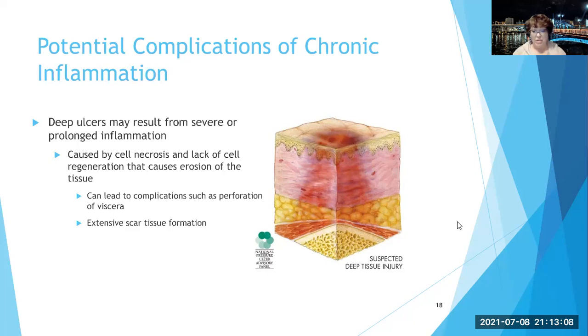Deep ulcers may result from severe or prolonged inflammation, because cell necrosis and lack of cell regeneration cause erosion of the tissue. So this in turn can lead to complications such as perforation, which is erosion through a wall of viscera, or the development of extensive scar tissue. So chronic inflammation can be a big problem, and it can cause other problems in its wake. So we want to try to avoid chronic inflammation by addressing acute inflammation in its early stages. So in the next section, we're going to talk about treatment of inflammation.